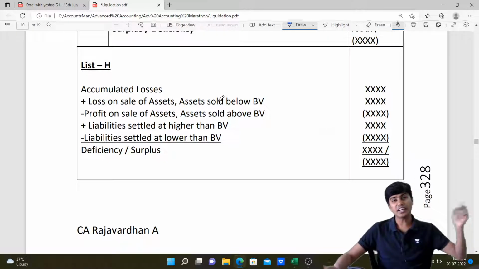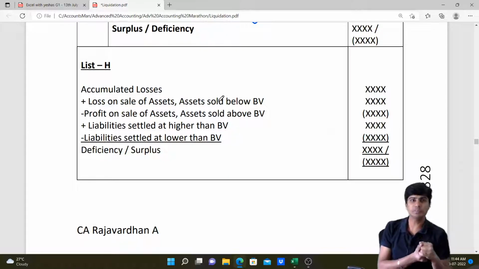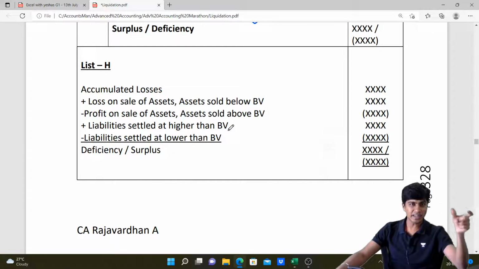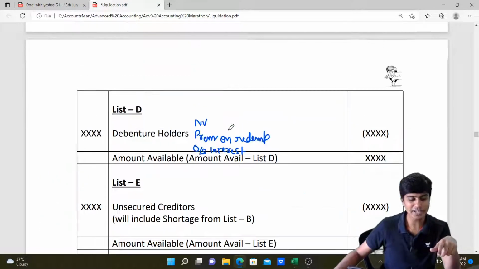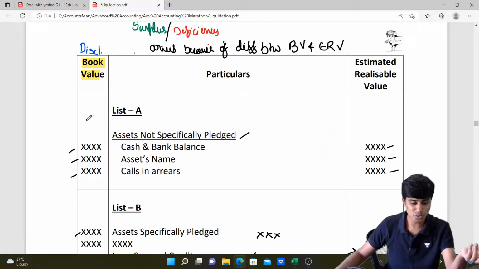In list H we start with accumulated losses. You might not be aware of why we start with the P&L debit balance or accumulated losses. The answer is very simple. P&L account debit balance or accumulated losses is like an asset. It's not an asset, it's a debit balance, no? So it's like an asset. But can I write it in list A? Not possible. Why? Who will sell losses? Who will buy losses? So it has book value. It doesn't have estimated realizable value.